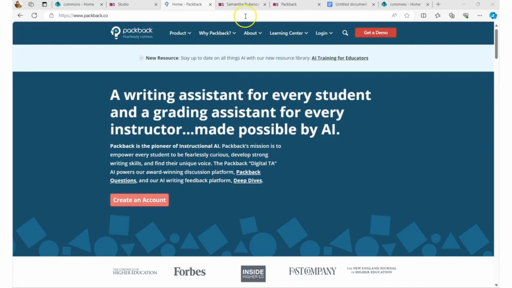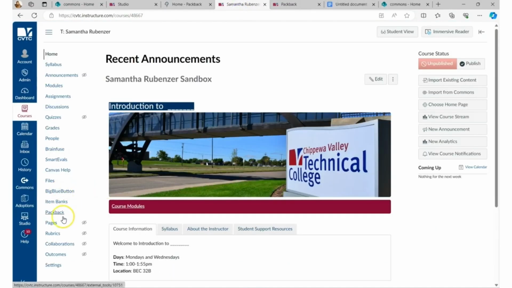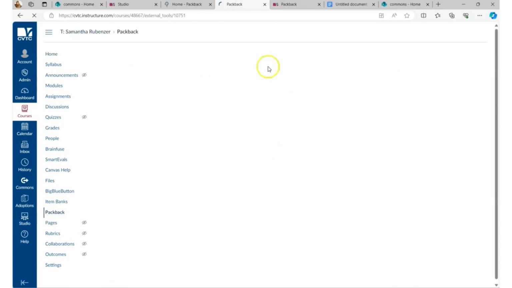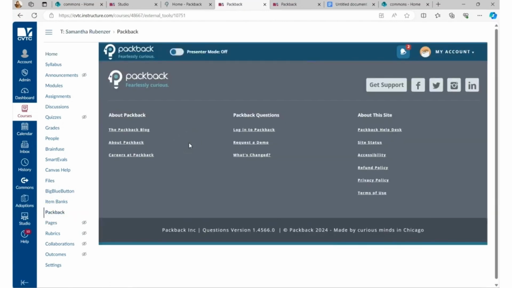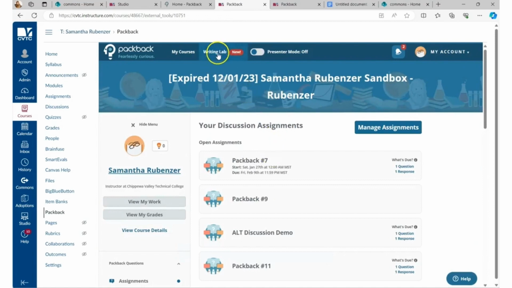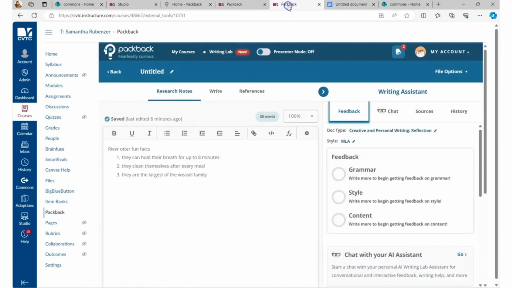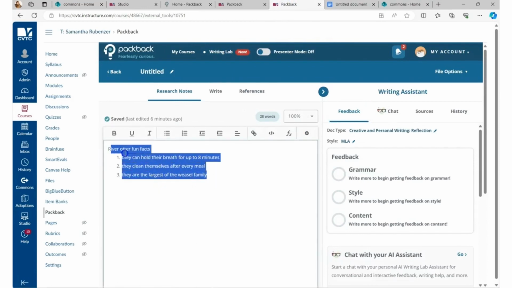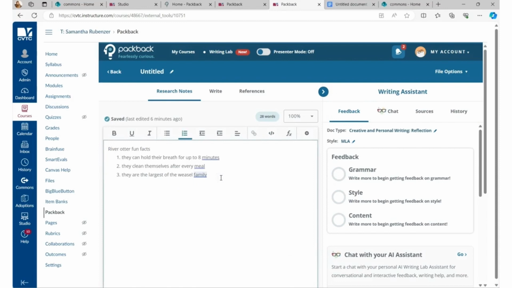If you're unfamiliar with PackBack, you can see that it is an enabled feature that can be added to the navigation pane of any Canvas course. Students would click here and it would take them to the home page of PackBack where all of their assignments are housed, and the writing lab is just right at the top. So that's what we're going to focus on today, and we're going to pick up where this student has left off, meaning they've done their research, they've set up the settings for the essay parameters, meaning that it's going to be in MLA style, and the type is that it's going to be a personal writing or a reflection piece on the fun facts about river otters.